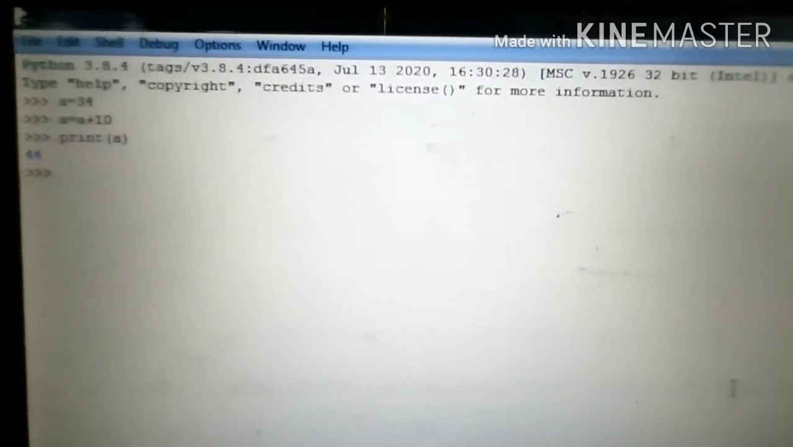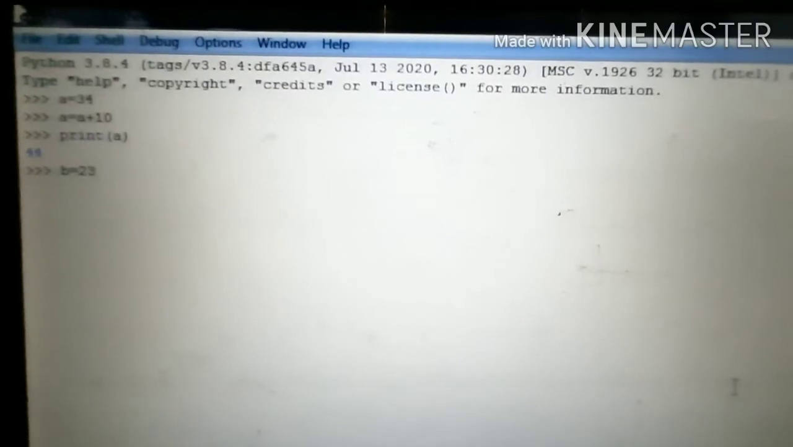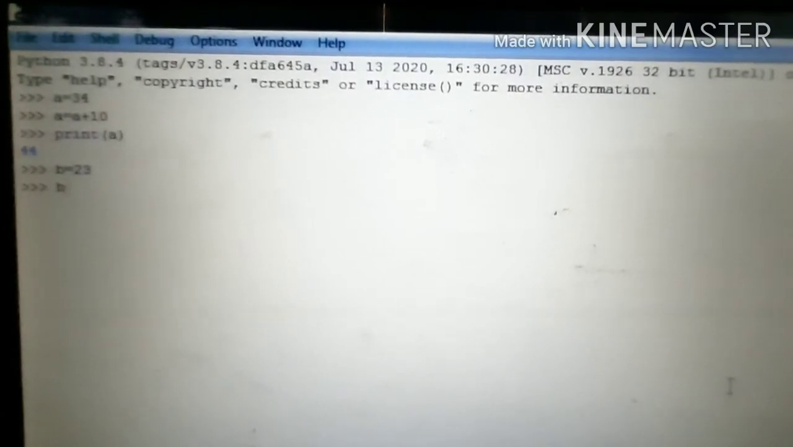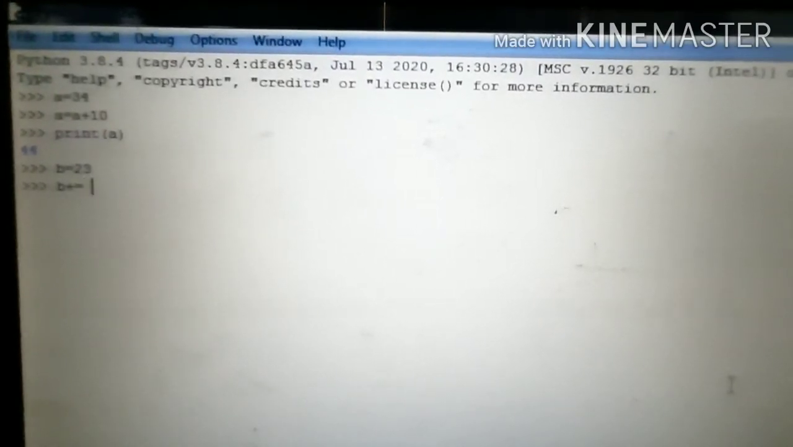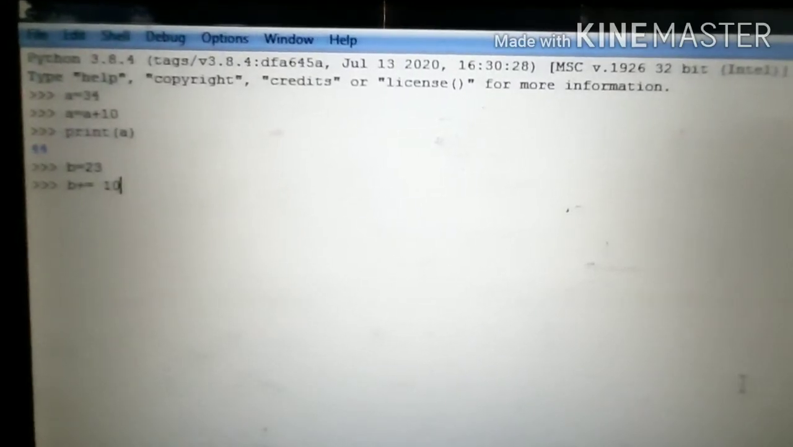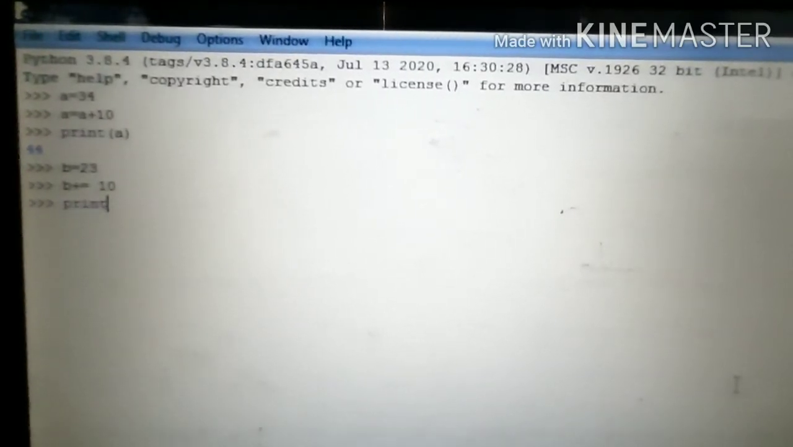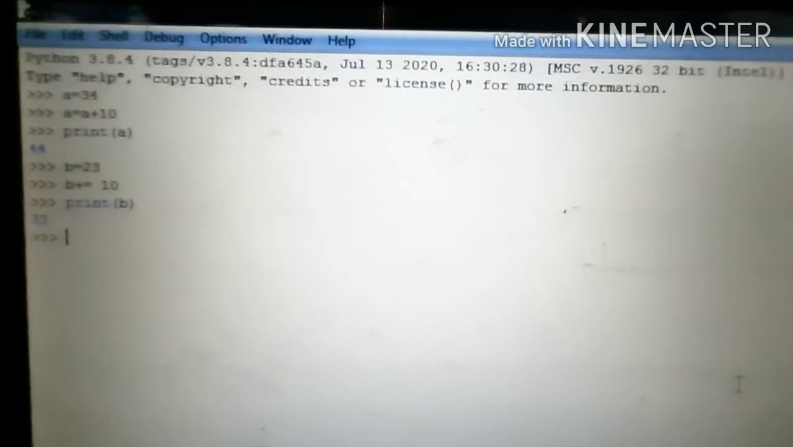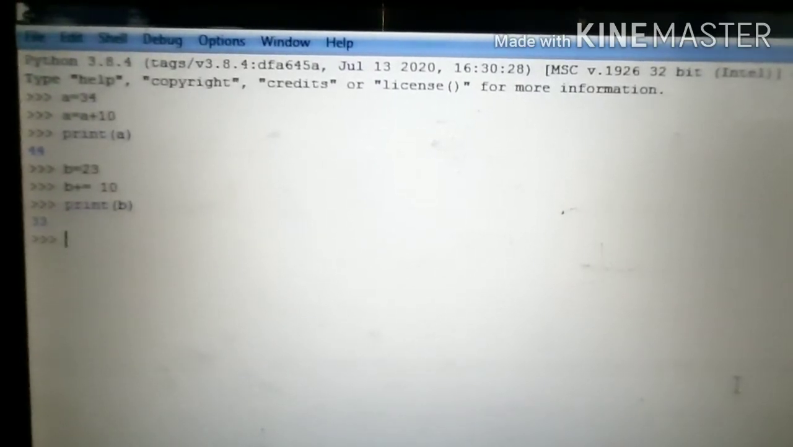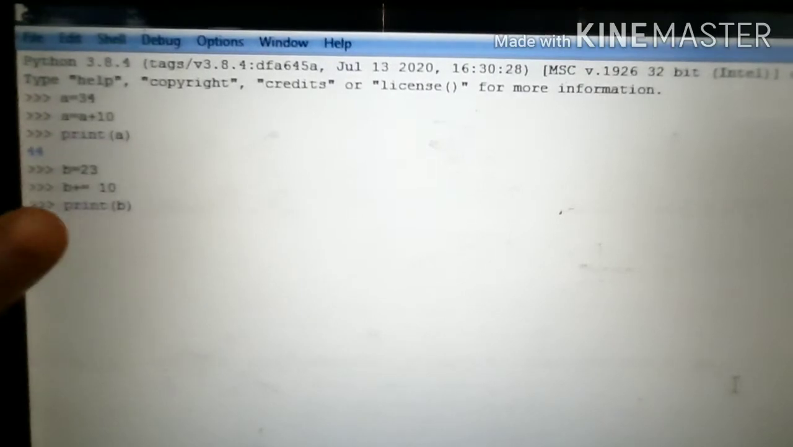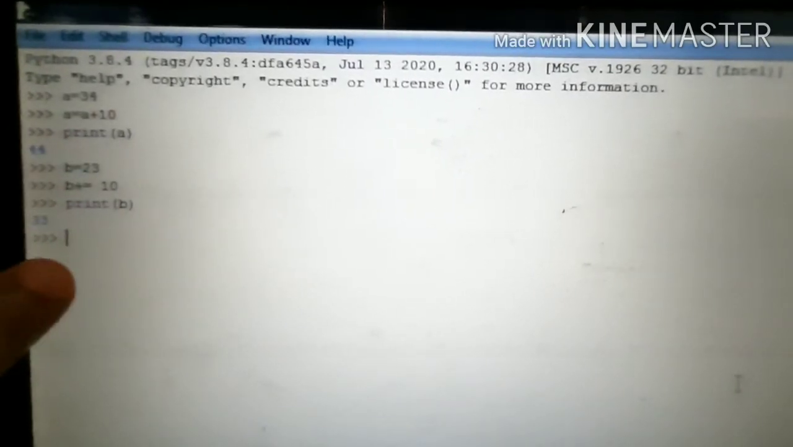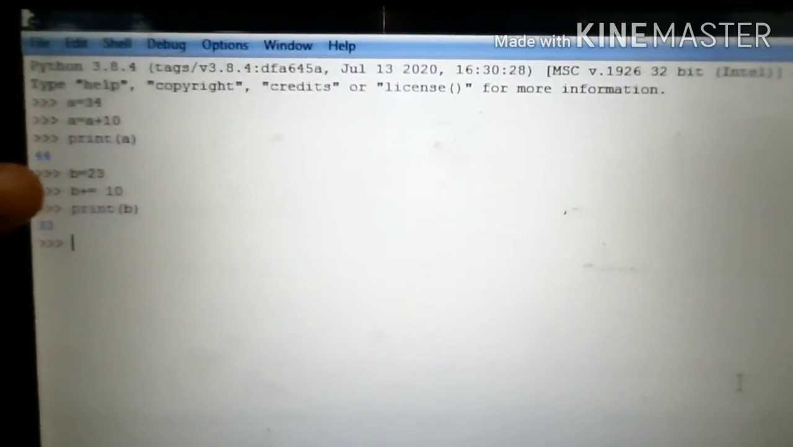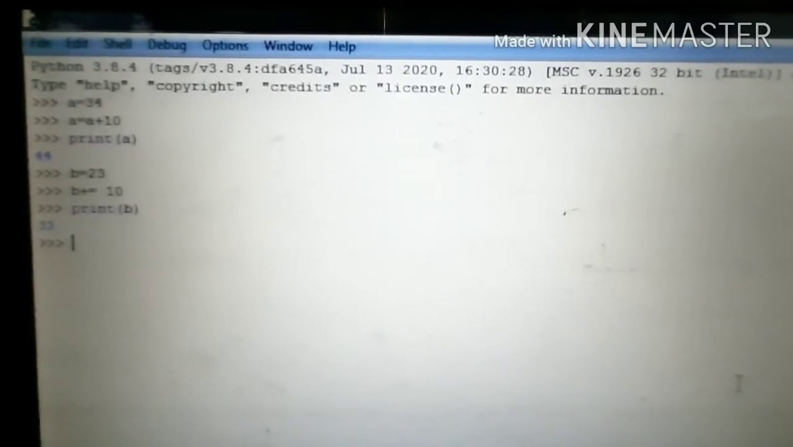Now I write another variable, b is equal to 23. Again, using the shortcut method, b plus equal to 10. Then print the value of b. What is the value, students? Guess it. Now press enter. See, 33. So both statements, a equal to a plus 10 and b plus equal to 10, have the same meaning. In both examples, 10 is added to the value. Now we see the examples of the decrement operator.